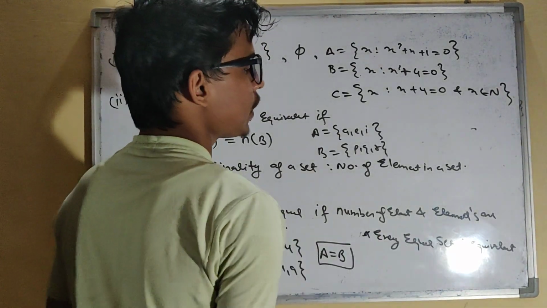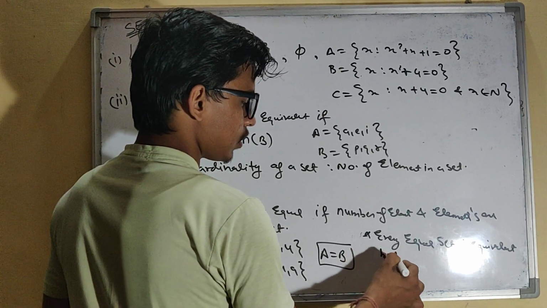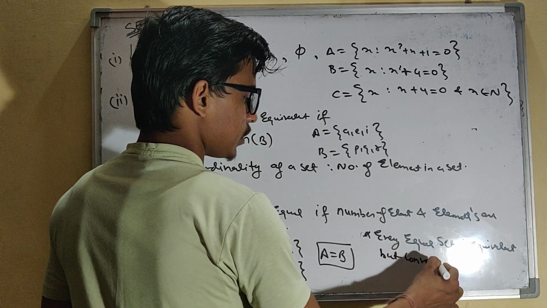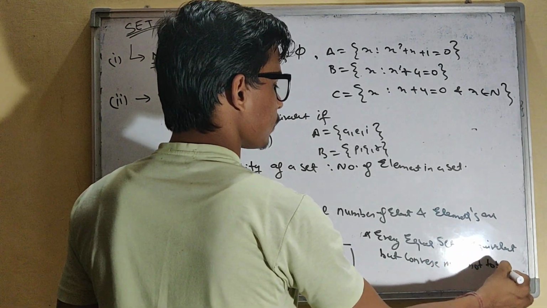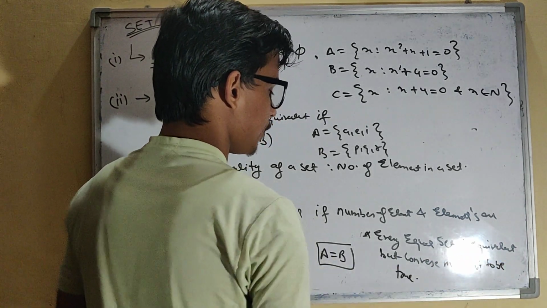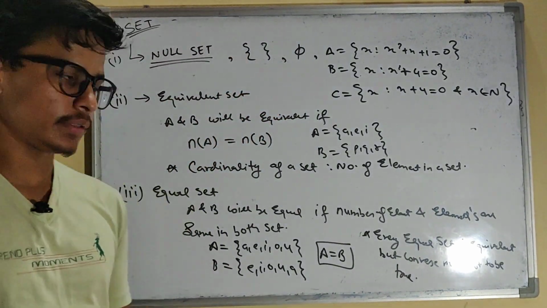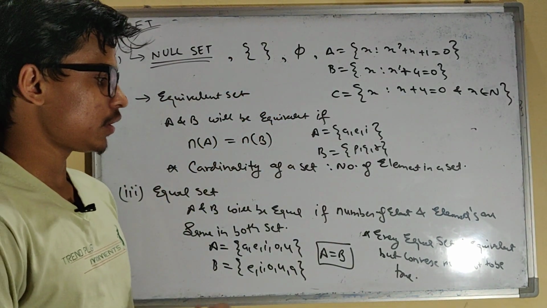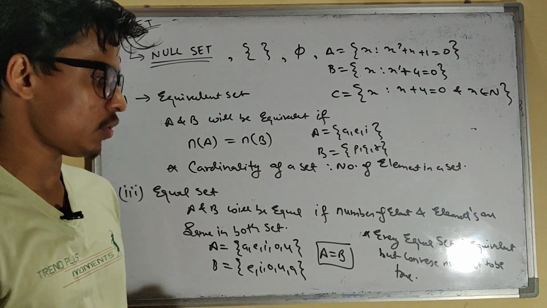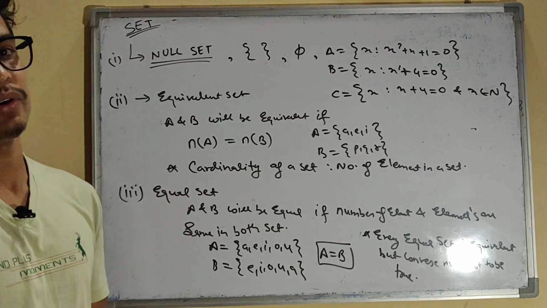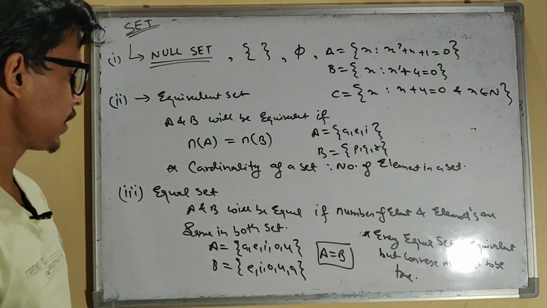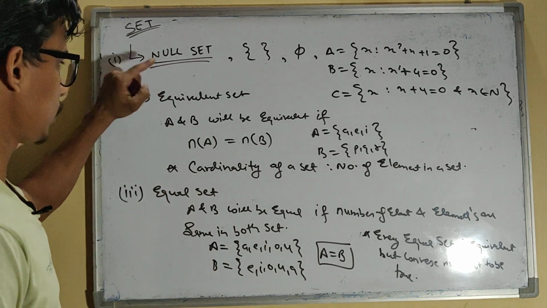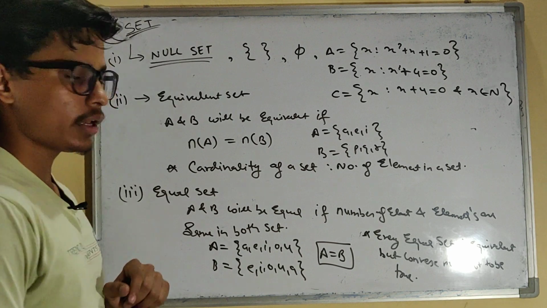Equal sets are always equivalent, but equivalent sets may or may not be equal. So please make a note of this. So this is what we have about null set, equivalent set, and equal set.